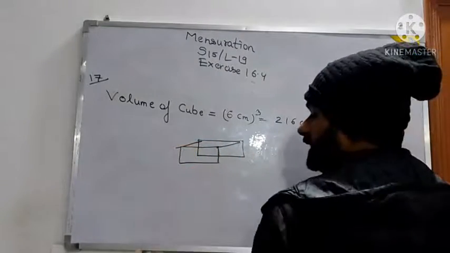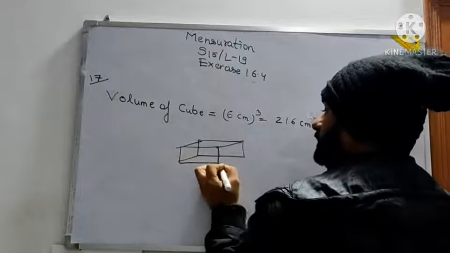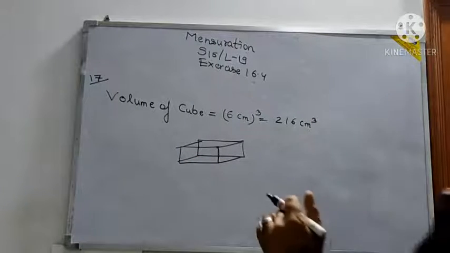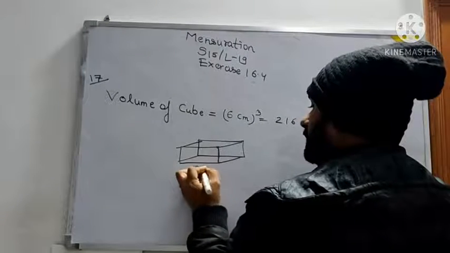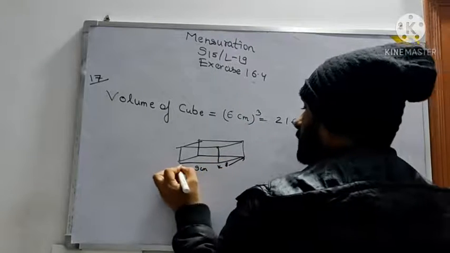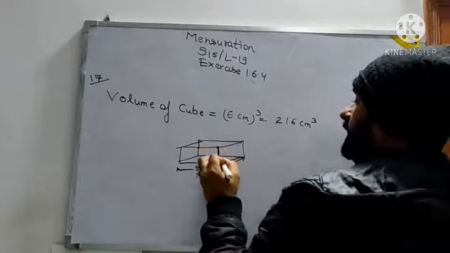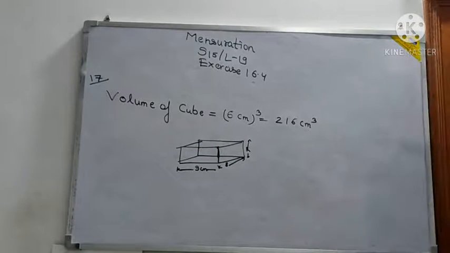Now melted and recast means this. And what have they asked? Height they have asked. So the base is how much? Base is 9 into 8. So length is 9 and breadth is 8. So they have given the idea about the base. Now this height h they have asked. Okay, now you get the idea about this.